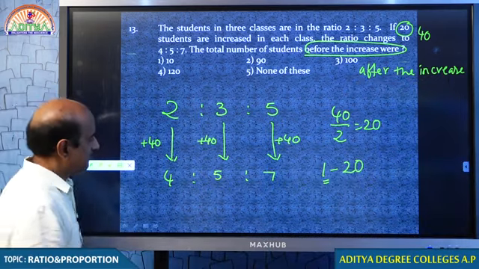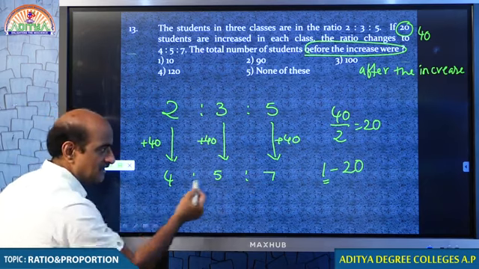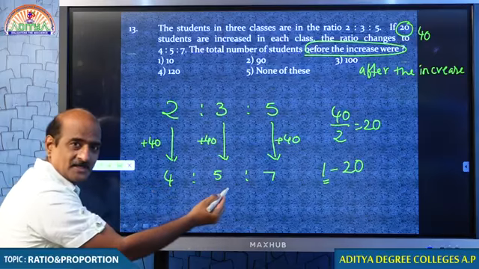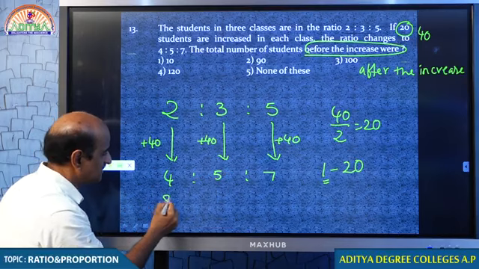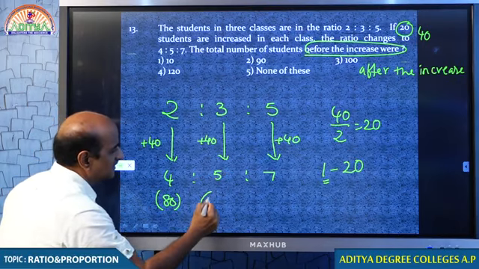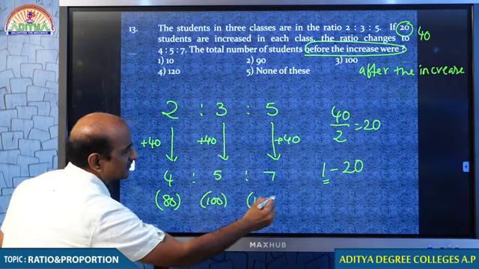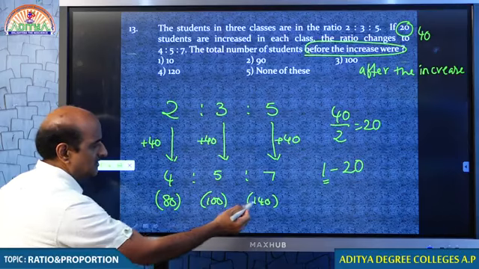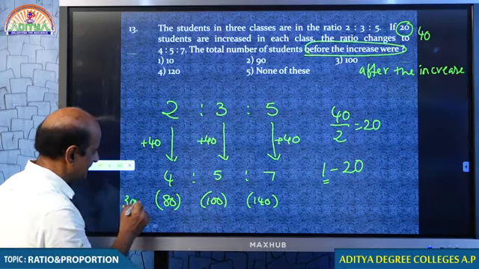My question is after the increase. This is after increase. 4 parts, every 1 part is 20. So 4 into 20, 5 into 20, 7 into 20. So this is 220 plus this. Therefore, your answer should be 300.